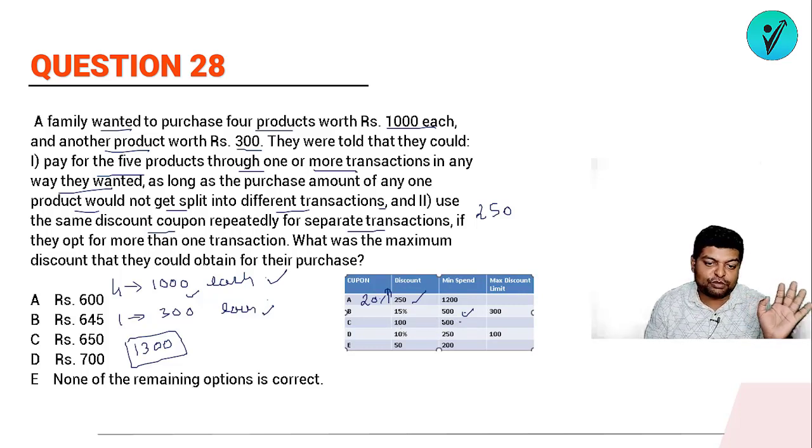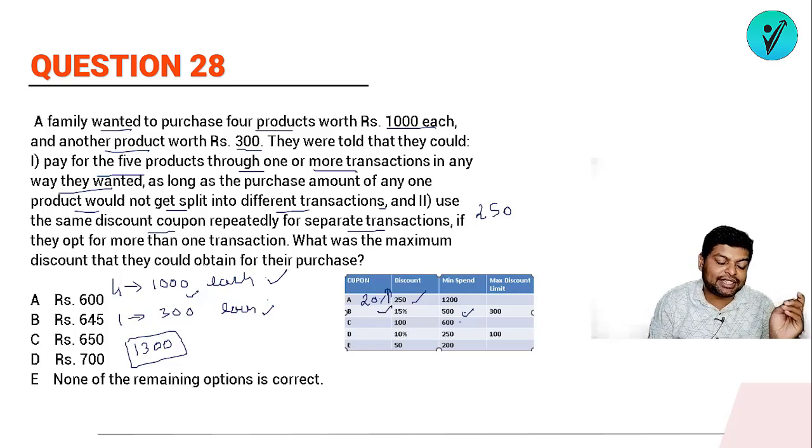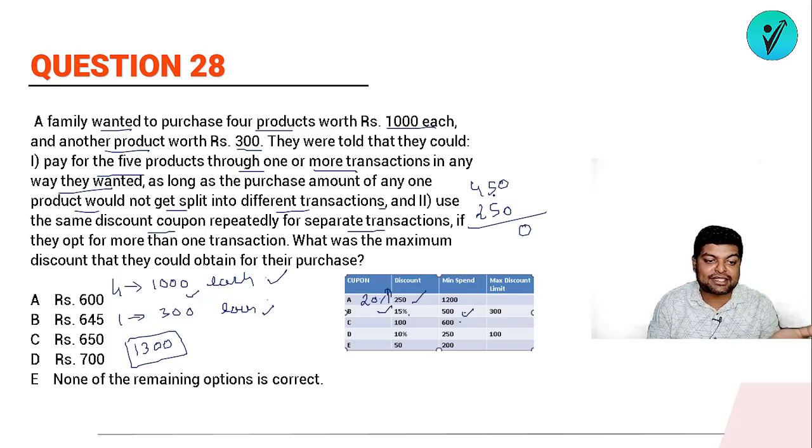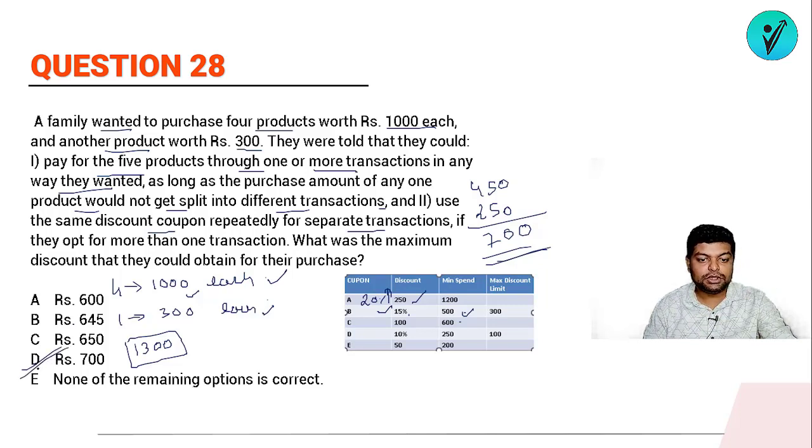तो अगर मुझे ये दोनों में से चुनना है कौन सा कूपन, I will go for this coupon. So for all the 3 other products separately I'll be using this coupon again and again. तो एक बार यूज करने पर for one product you will be getting a discount of 150. So for 3 products you will be getting a discount of 450 rupees. So the total discount that you will be enjoying, or the maximum discount that you can get, is 700. Okay. So for question number 28 the answer is 700.